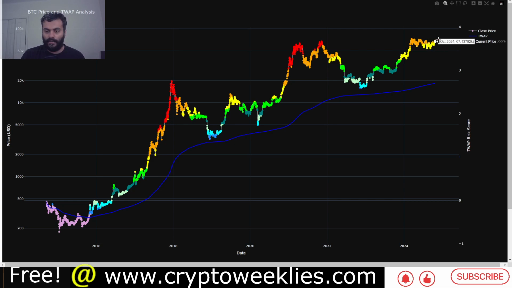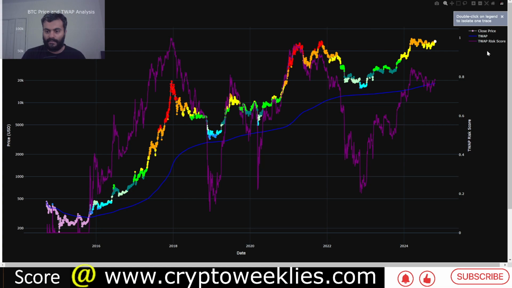And the last but not the least is the time weighted average price model. It considers the relationship between the price of Bitcoin and the time weighted average price. The time weighted average price for Bitcoin is around 18k. Bitcoin rarely spends any time below this price, but the relationship between the price and the time weighted average price offers insight on how risky Bitcoin is at any point in time. Per this model, the risk associated with Bitcoin is at around 0.78. That means 78% risk, 22% reward.